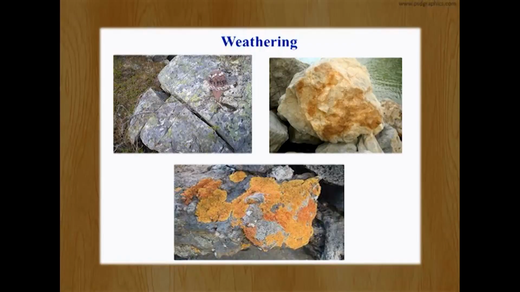Now let us see how soil formation takes place. The process of soil formation is known as pedogenesis. Soil is formed through the disintegration of large rocks. This disintegration process is known as weathering of rocks. The weathering of rocks can be brought about by different agents. The agents can be physical, like sunshine, rainfall, frost, or any other physical factors.